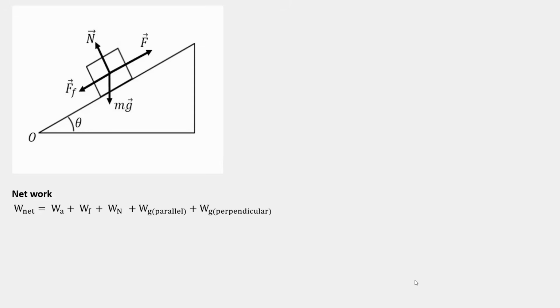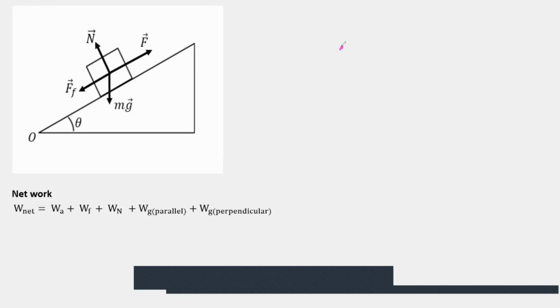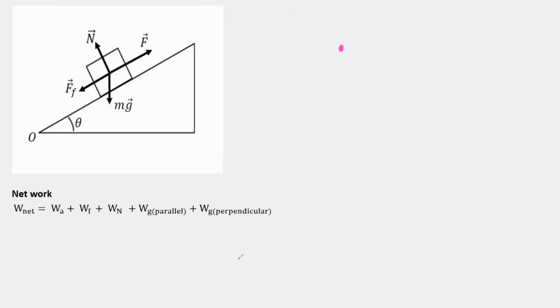Let me try and draw you the free body diagram that I can visualize for this situation where I include our gravity parallel. So free body, there you have it. Just going to draw randomly, so don't worry about the shape and the length. This is your applied force. This is your force of friction. This is your force of gravity parallel. This is your gravity perpendicular. And this is your normal.